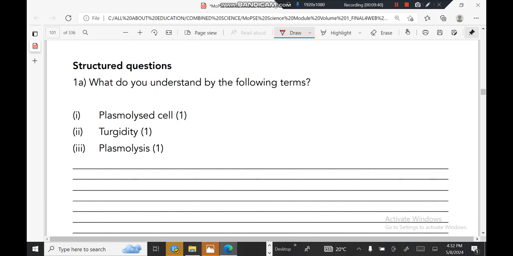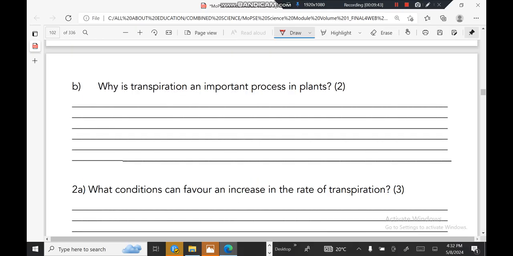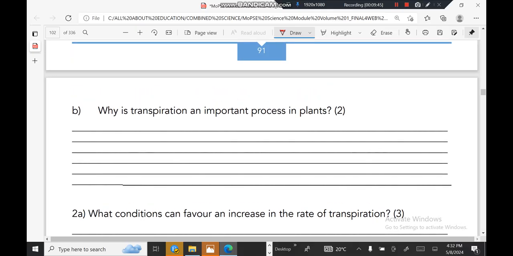Okay, next question. Why is transpiration an important process in plants? In other words, they are saying outline the importance of transpiration. Number one, transpiration is crucial for uptake of water and minerals. Number two, it helps in cooling the plant. Number three, it also helps in.